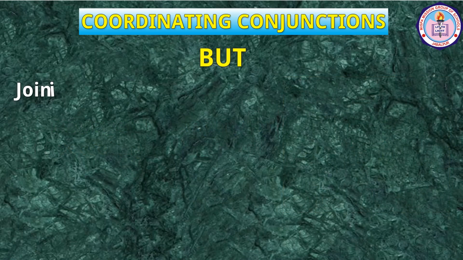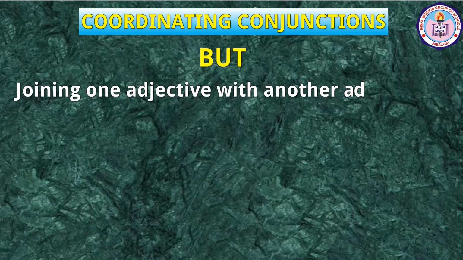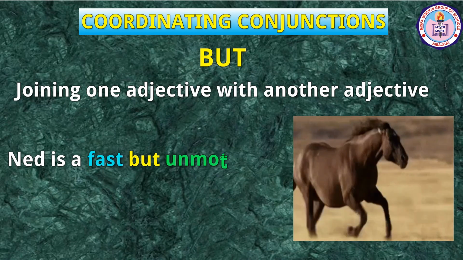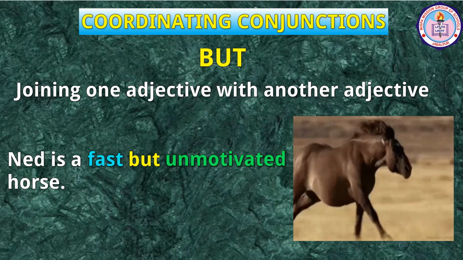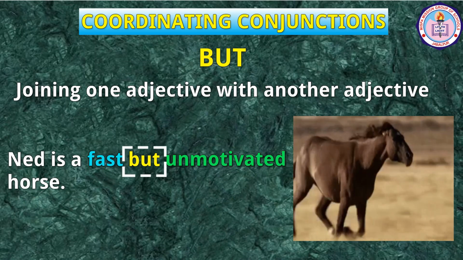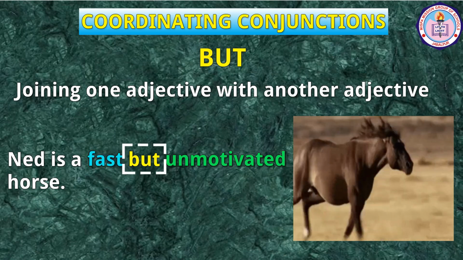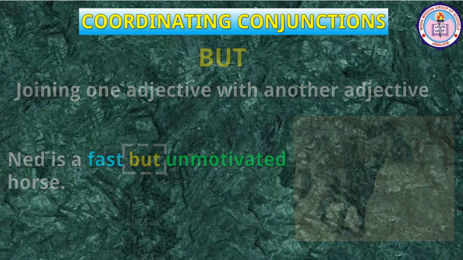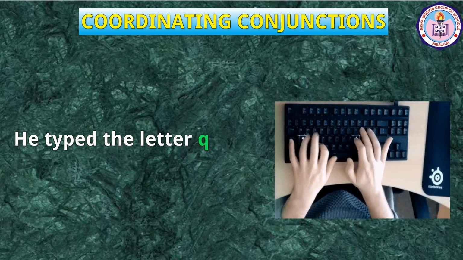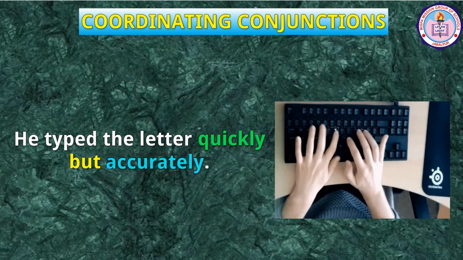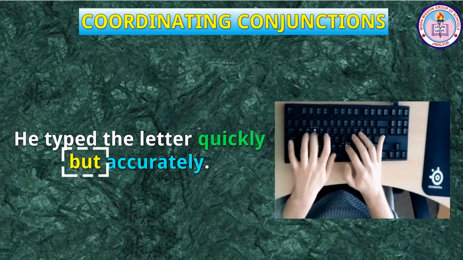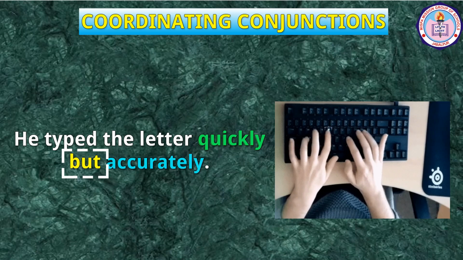But, joining one adjective with another adjective. Ned is fast but unmotivated horse. Here, the conjunction but conjoins the adjectives fast and unmotivated. He typed the letter quickly but accurately. Here, but joins two adverbs quickly and accurately.